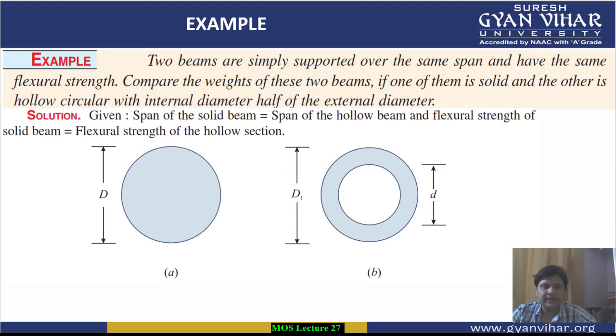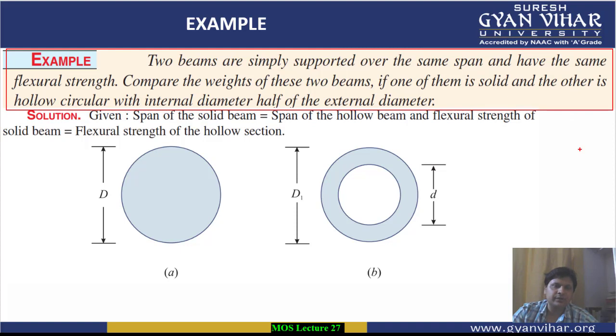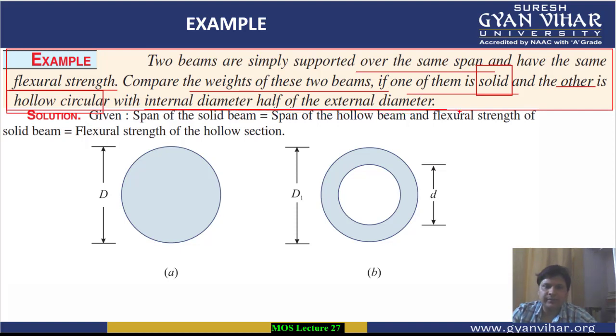Now students, let's take another example. First of all, let's read out what the question is saying to us. There are two beams which are simply supported over the same span and have the same flexural strength, meaning the bending moment value is the same. Now we have to compare the weight of the two beams if one of the beams is solid and the other is a hollow circular with internal diameter half of the external diameter. Internal diameter, if we write it short as di, should be equal to do, the outer diameter, divided by 2.